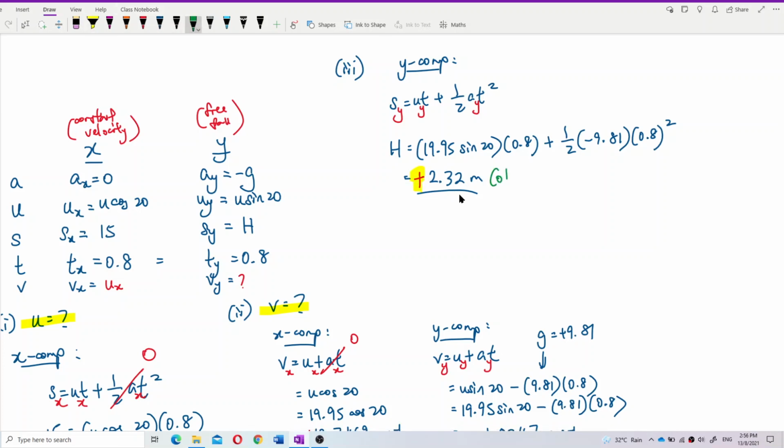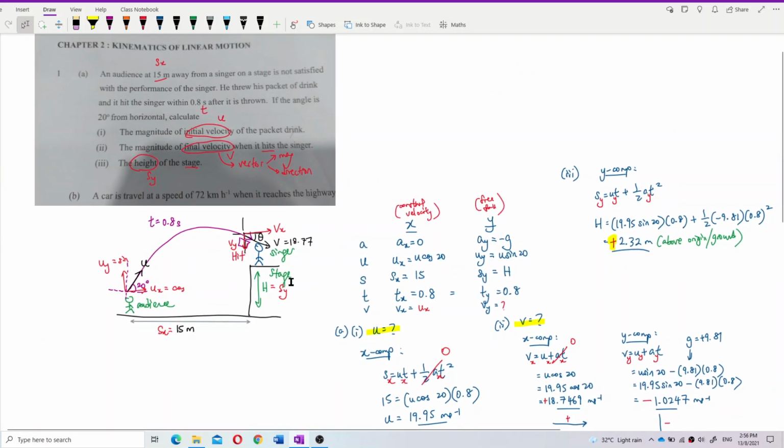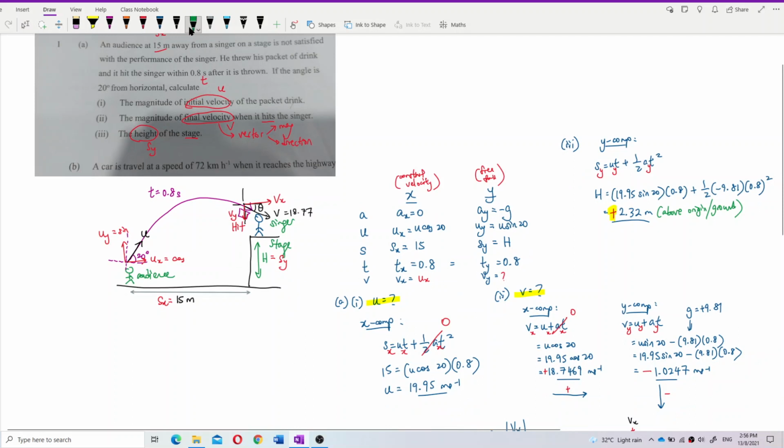What it means by the positive sign here: the height of the stage is above the origin, and the origin is the ground. So the height of the stage is positive 2.32 meter above where it was thrown from, the ground.